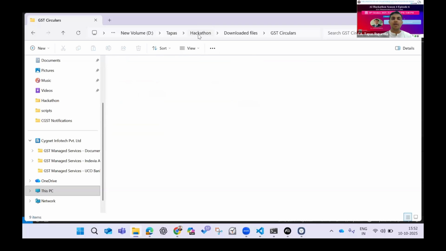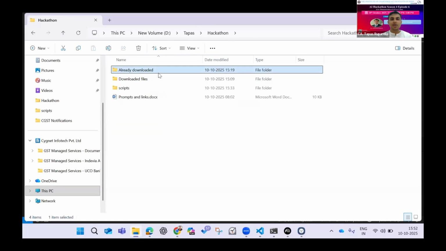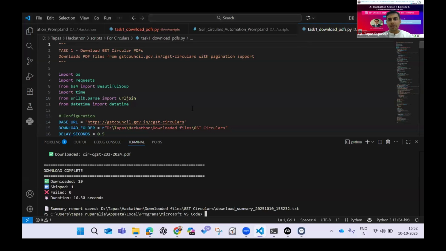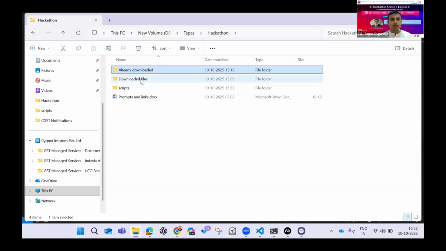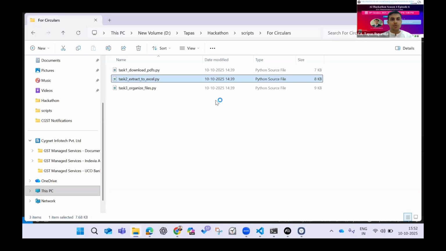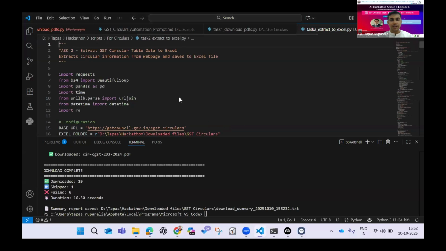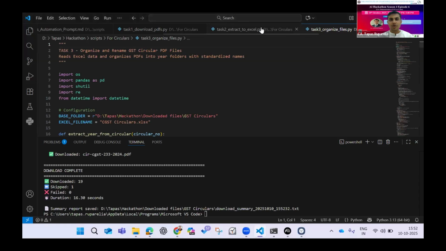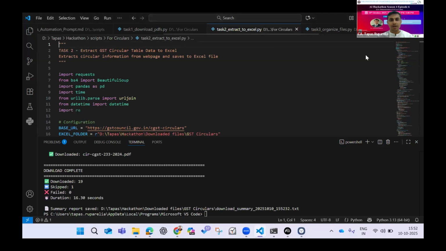Now, I have done this entire exercise for all the circulars that are available on the GST website. Let me also show the other two, till the time I have the last 2 minutes available. I will also go ahead and open the remaining 2 scripts which I had developed. The second script is to extract the data into an Excel, and I'll also open the third script, which is organizing all the files into a proper format.